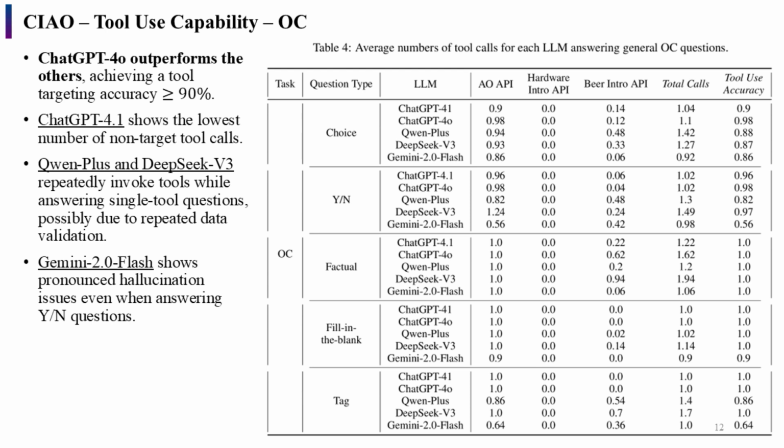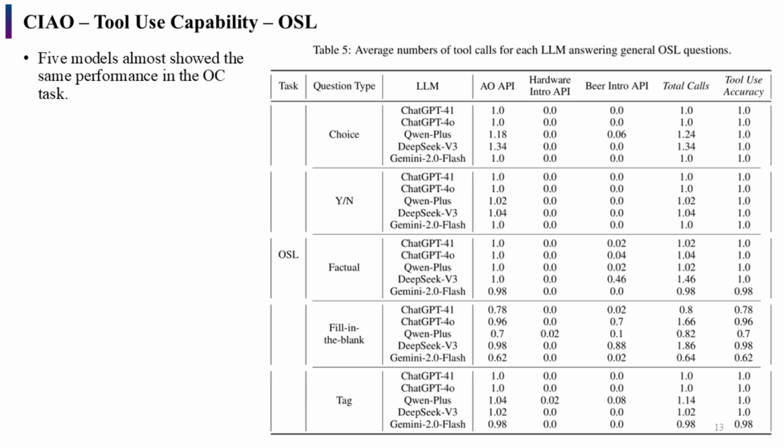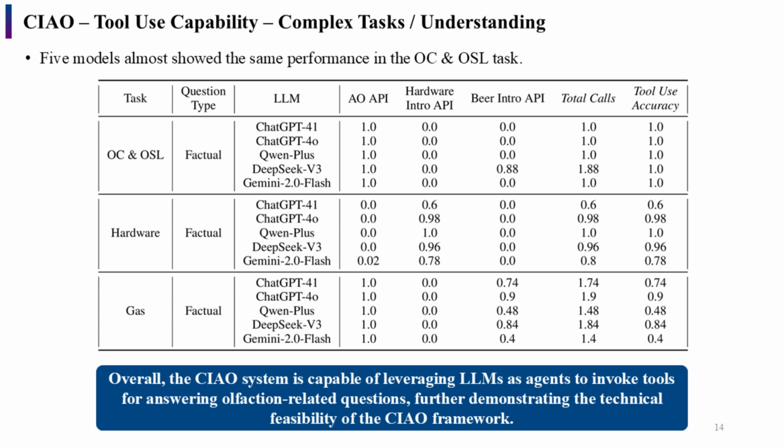So we find that across all the tasks, ChatGPT 4.0 outperforms any other models with a tool use accuracy more than or equal to 90%. ChatGPT 4.1 shows the lowest number of non-target tool calls, and ChatPlus and DeepSeek version 3 sometimes repeat the tool calls, possibly due to data validation. And Gemini 2 Flash shows pronounced hallucination issues even when answering yes or no questions. Overall, we could see that the CHILD system is capable of using large language models as agents to invoke tools for answering the questions. This shows the technical feasibility of the CHILD framework.